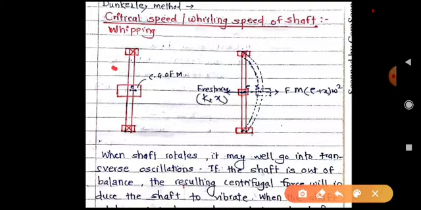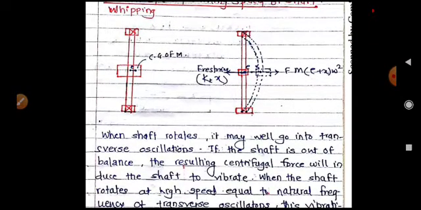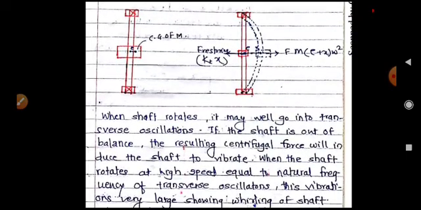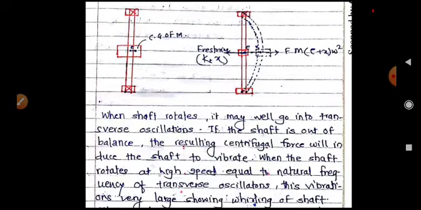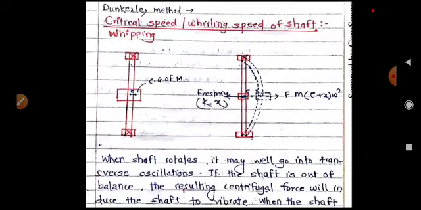Now if the shaft is out of balance, the resulting centrifugal force will induce the shaft to vibrate when the shaft rotates at high speed, which is equal to the natural frequency of transverse oscillations. These vibrations are very large, showing the whirling of the shaft. Okay, at the whirling speed of the shaft, the vibrations will tend to infinity. The deflection will tend to infinity in the shaft.